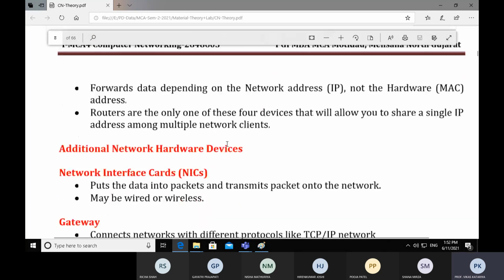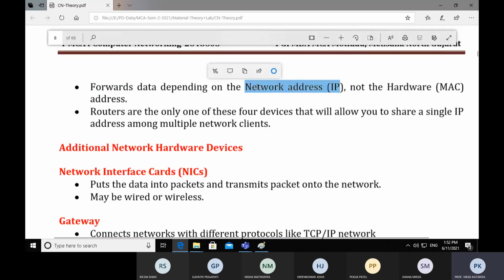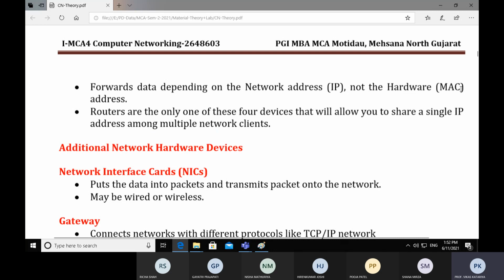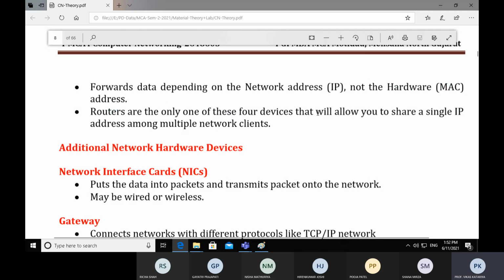It forwards data depending on the network IP address. It works on the logical IP, that is the network address. It does not work on the hardware address, that is the MAC. So that is an important point. Router deals with logical IP, network address. It does not deal with the MAC address. Routers are the only one of these four devices that will allow you to share a single IP address among multiple network lines. So this is the only device.